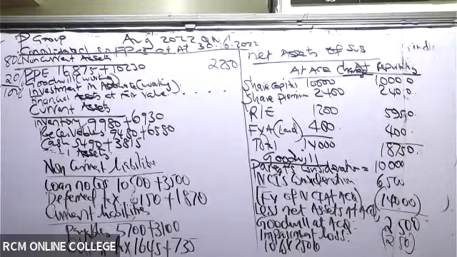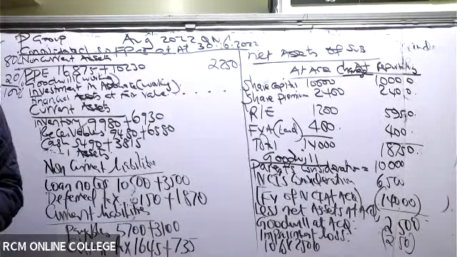Yeah, Kiprotich is telling me to explain why we don't consider additional what here? What about purchase consideration for this 20%?